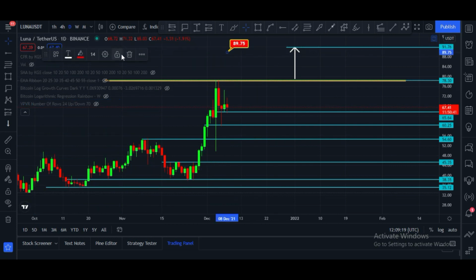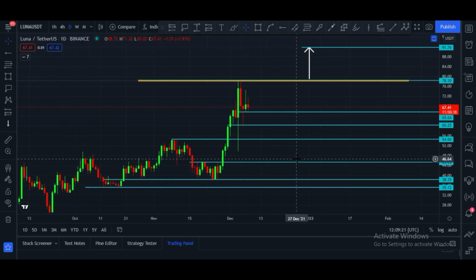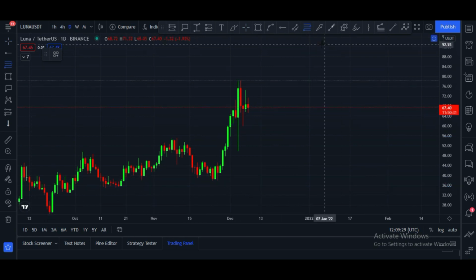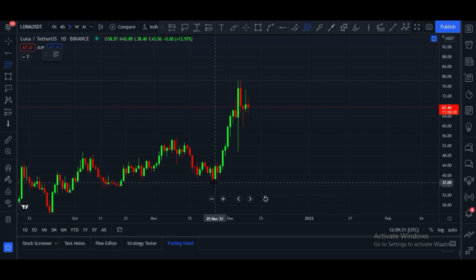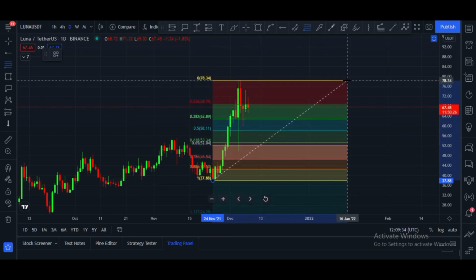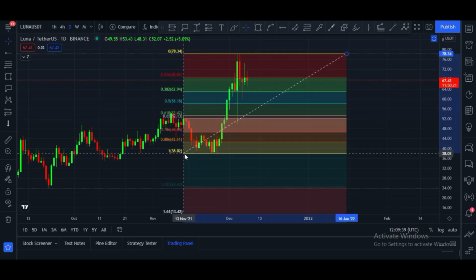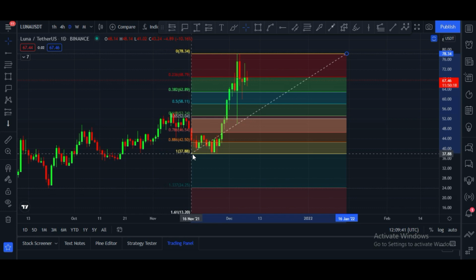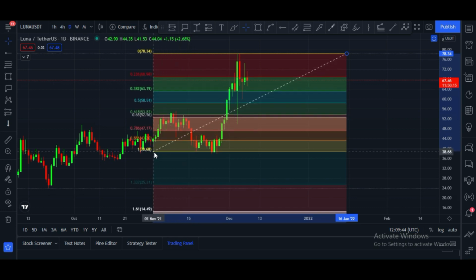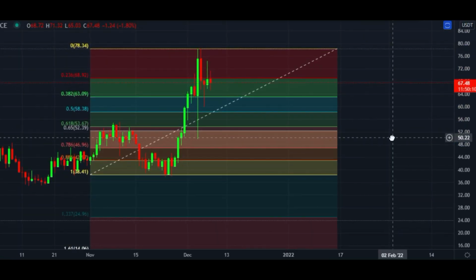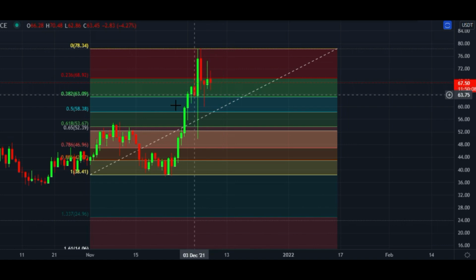And let me please show you levels to trade according to the fib retracement tool. Let me please arrange this chart. Here you can see currently it is in between 0.38 to 0.23 Fibonacci level.